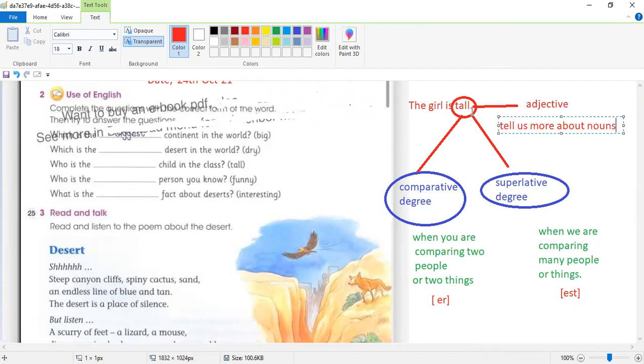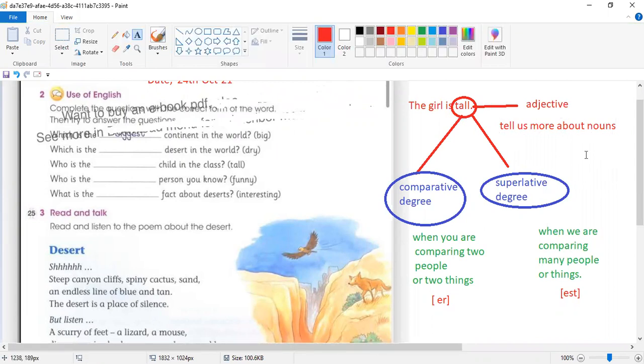For example, the girl is tall. The word tall, that is an adjective, is telling us how the girl is. Is the girl tall? Is the girl short? You can say the girl is beautiful, the girl is pretty, the girl is shy. You can use any adjective which is suitable. So adjectives have two degrees. The first one is comparative degree, the second one is superlative degree.